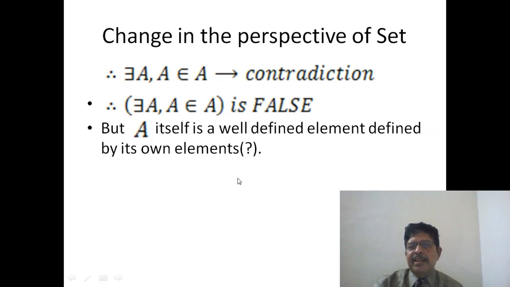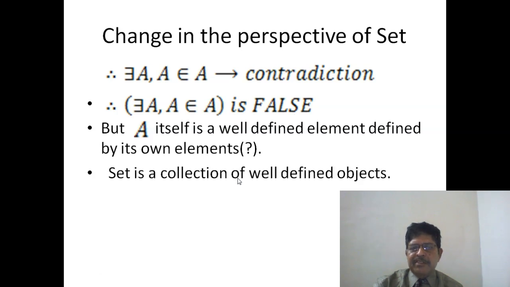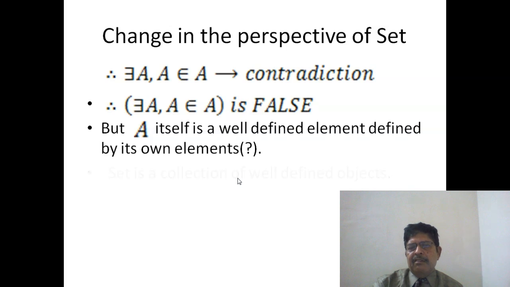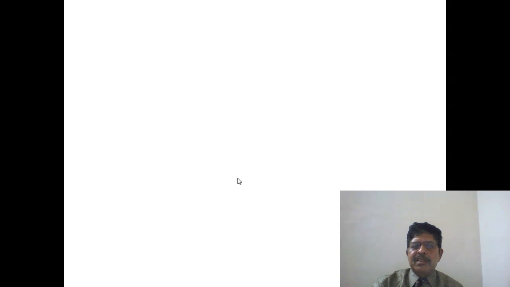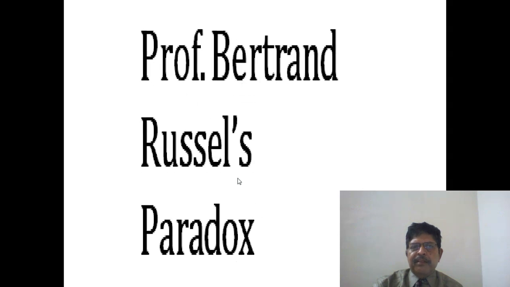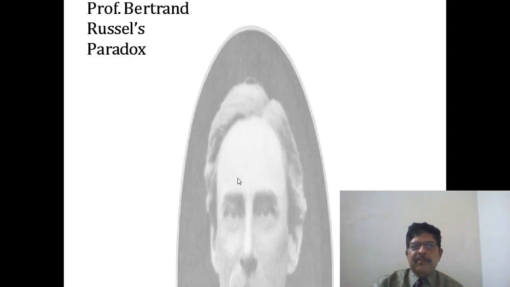But see, A is a well-defined element because it is defined by its own elements. So this definition, set as a collection of well-defined objects, had to be discarded. But mind you, still in many practical situations this definition comes in very handy, and many books use it also. So this paradox was given by Professor Bertrand Russell.